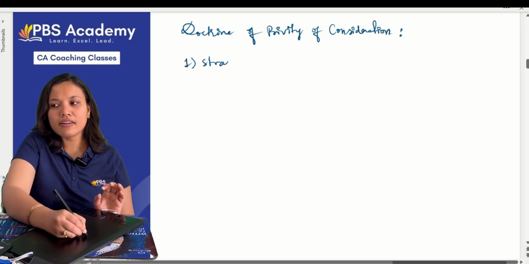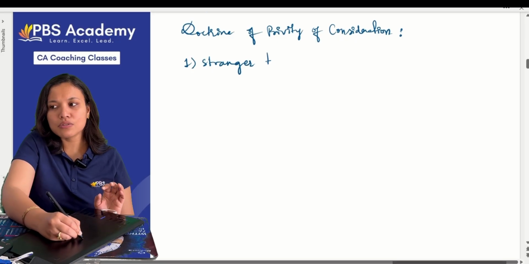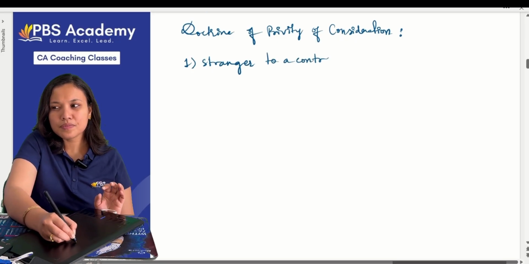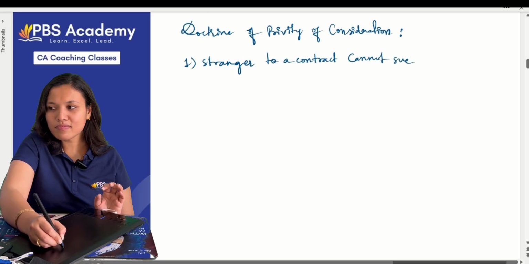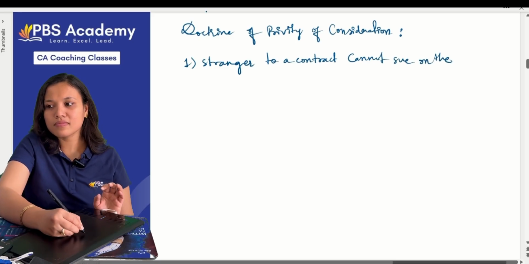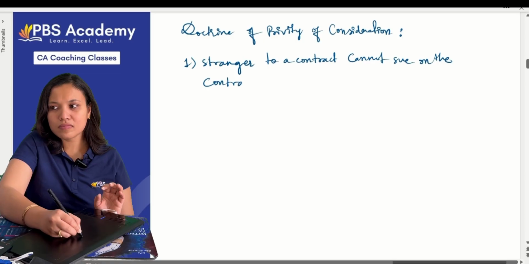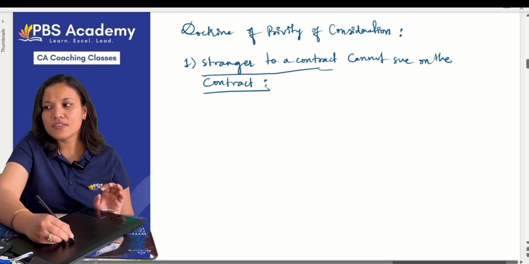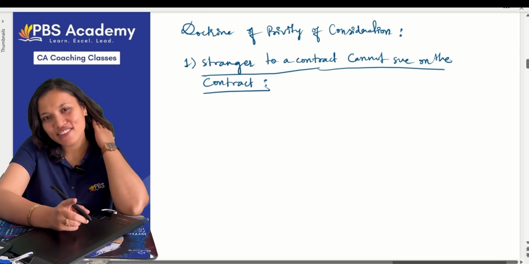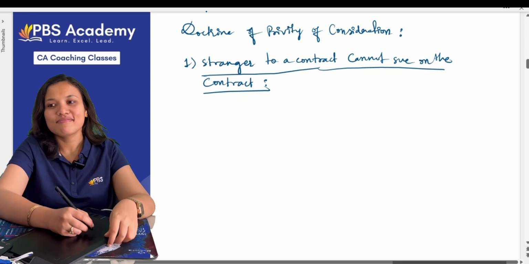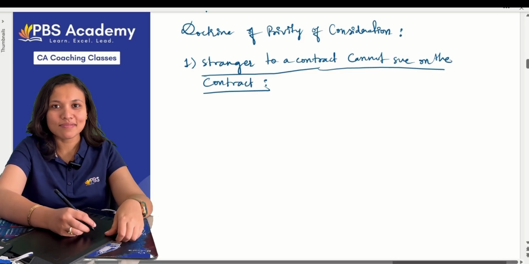A stranger to a contract cannot sue. This is the important rule. A stranger to a contract cannot sue on the contract. Are you remembering some case law here? Yes.